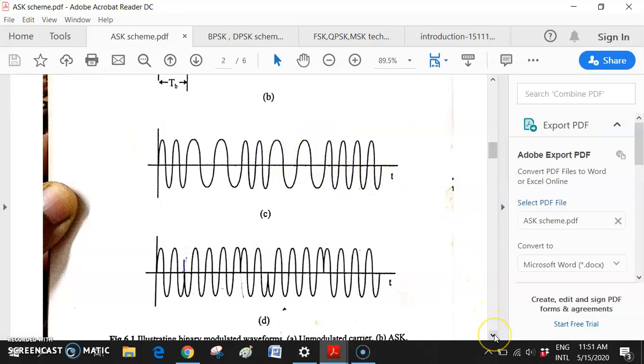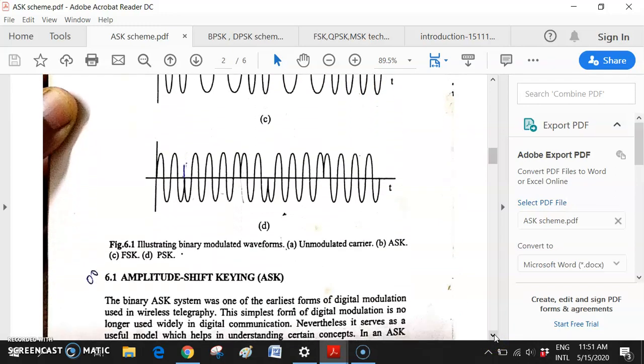Now the third one is the PSK signal. For phase shift keying, the phase is getting changed. So for 1 I am getting this wave, and after that this is basically the BPSK scheme, binary PSK, 2 PSK scheme. Now you are in a position to understand 2 PSK, 4 PSK, 8 PSK and 16 PSK, and so on. You can increase the PSK scheme number.